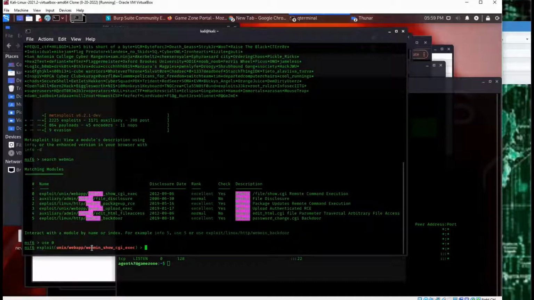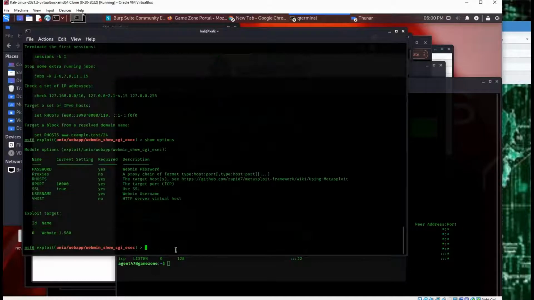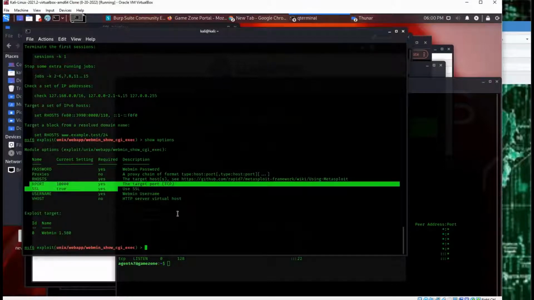All right, so we got that. We're going to type help, and it's going to tell us what we need to input. So let me do show options. See, some fields are required, the password is required, the RHOST is required, and such. So let's go ahead and input that information here.